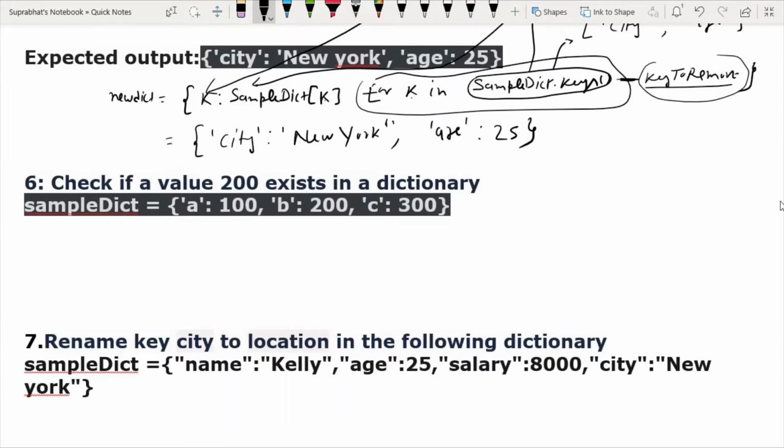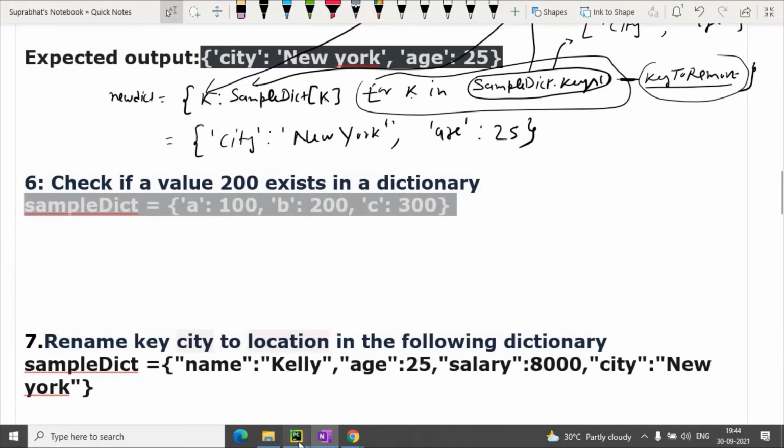We can use the in function. In function, very good. Yes, we can use the in keyword.